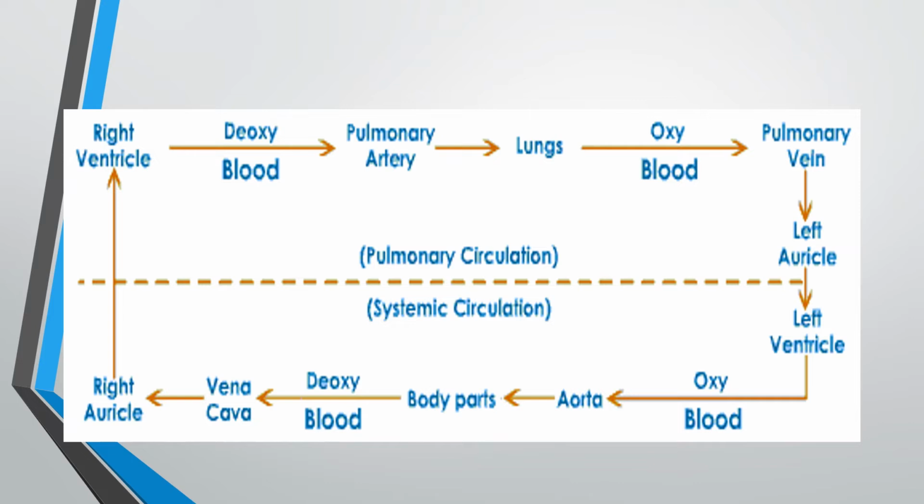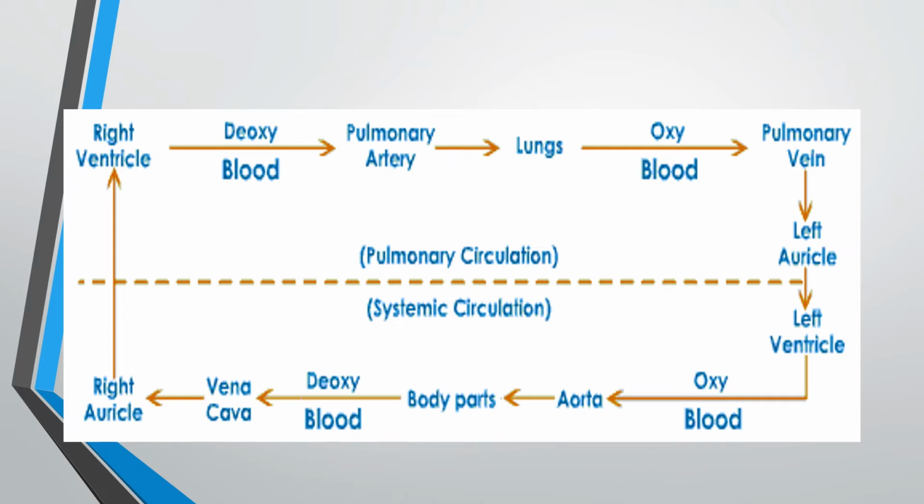Here from different body parts, blood goes to the vena cava, right auricle or right atrium, then right atrium to right ventricle, then pulmonary artery to lungs, lungs to pulmonary vein, that is oxygenated blood, then pulmonary vein to left atrium to left ventricle, and through the aorta it reaches different body parts.